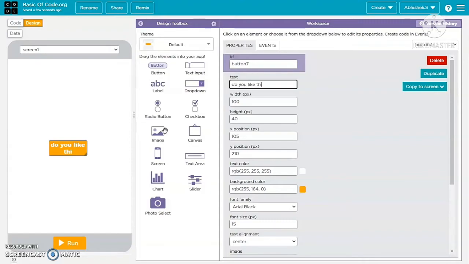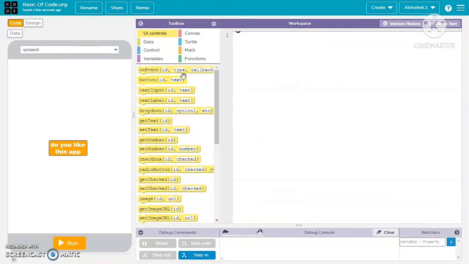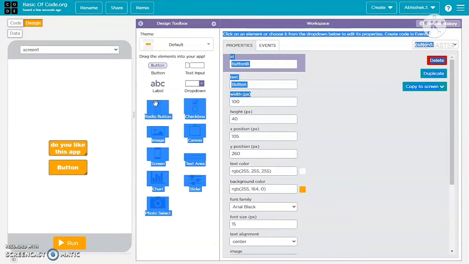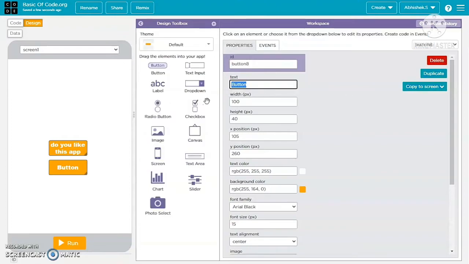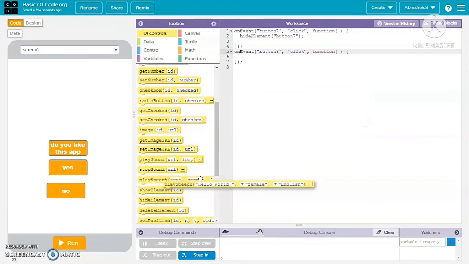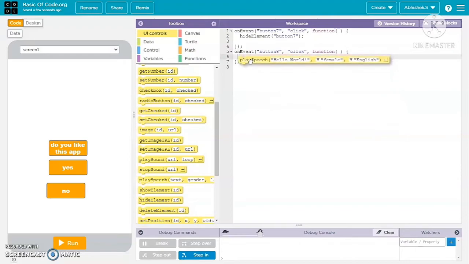Now I'm going to just design a screen which says, do you like this app? And when that is clicked, the yes and no options will appear that we have learned somehow now. So I'm going to add yes and no buttons. So after doing that, you will need to come on to the code section. Here I have done the whole code that we want to do.